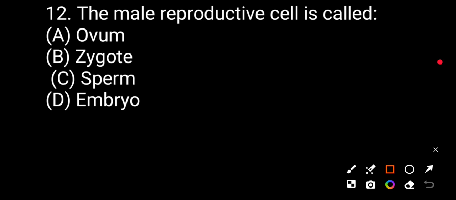Question number twelve. The male reproductive cell is called ovum, zygote, sperm, embryo. The correct answer will be sperm.